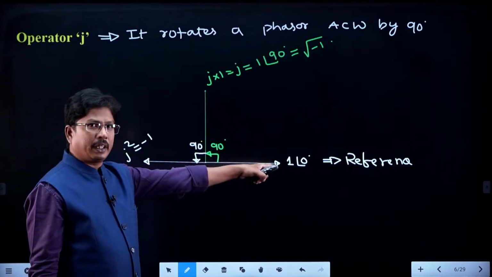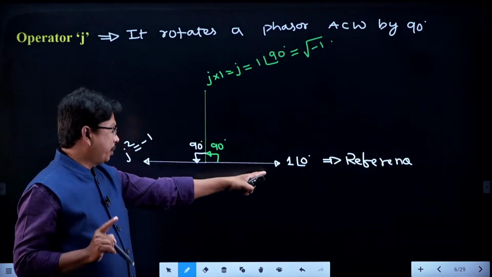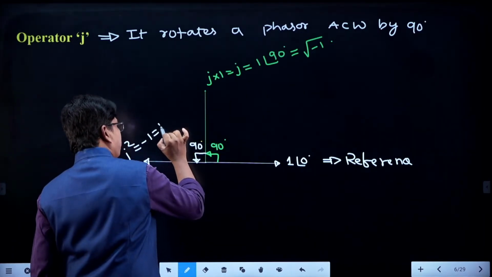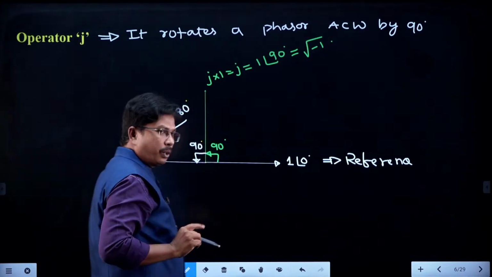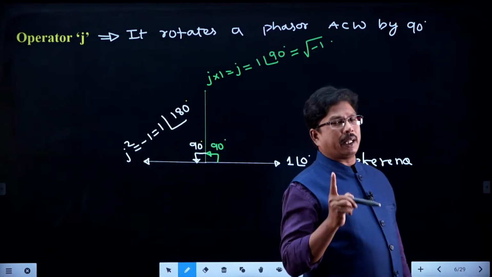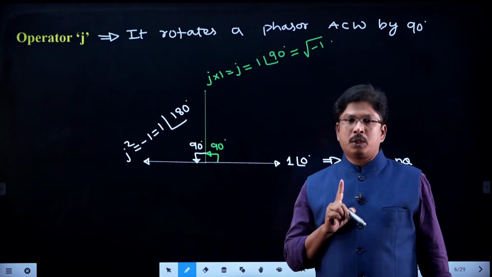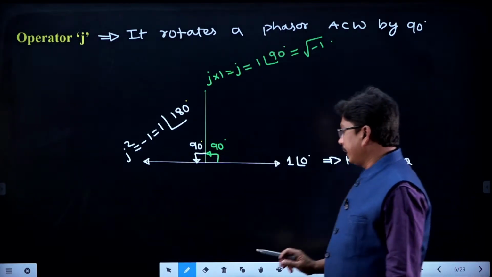What is the total angle shift, students? From the reference only you have to give the angle, right? Wherever the phasor you are drawing, you have to give the angle from the reference only. So 90 plus 90, it will be 180, but the magnitude is 1 only, the angle will be 180 degrees. So see students, minus 1 means the magnitude is 1, angle will be 180. Don't write minus 1 as the magnitude; magnitude is 1 and angle will be 180 degrees.